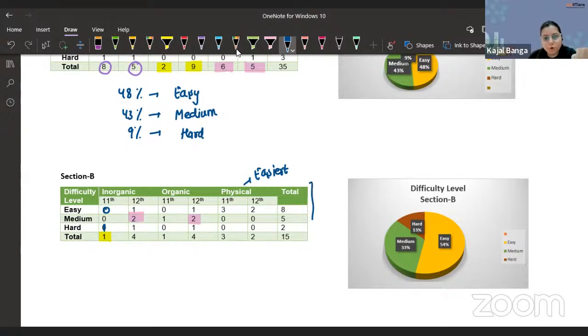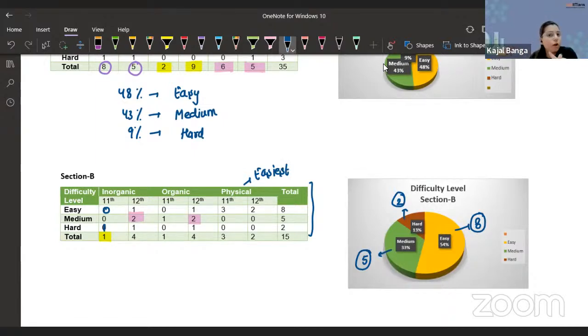So this portion overall was a lot more doable than section A. I can easily vouch for this. And as you can see, the percentage distribution is automatically more dominating on the easier side. You have 54% of the questions, a total of 8 questions, falling in the easy category. Then 33%, a total of 5 questions, falling in the medium category. And yes, 2 questions were there in the difficult category. That's expected, obviously, that's fine. So this was the easiest one.